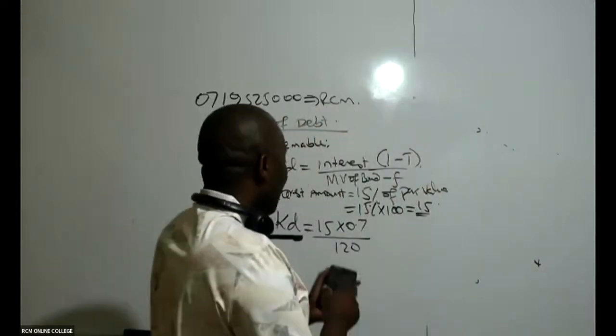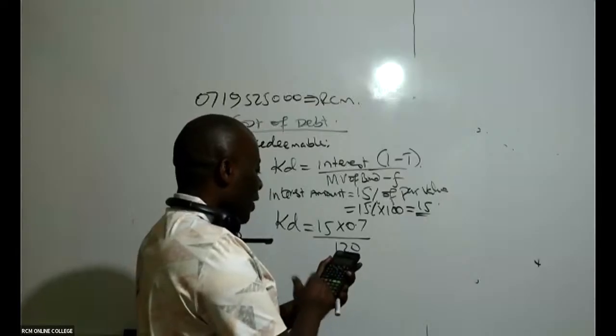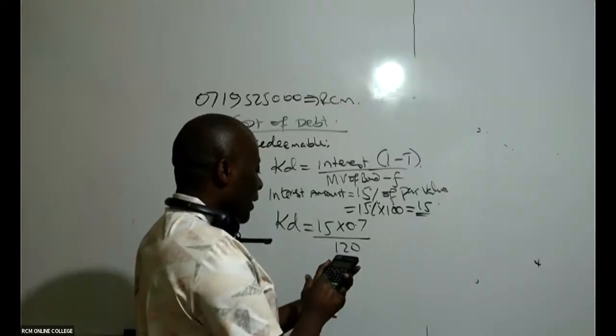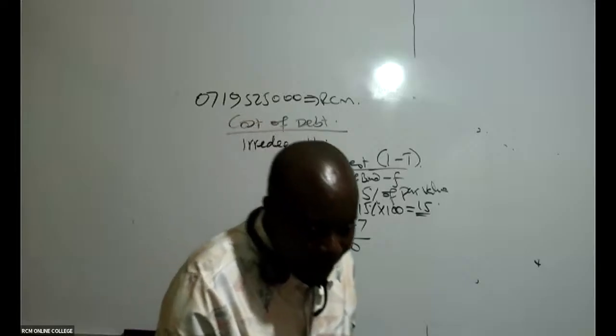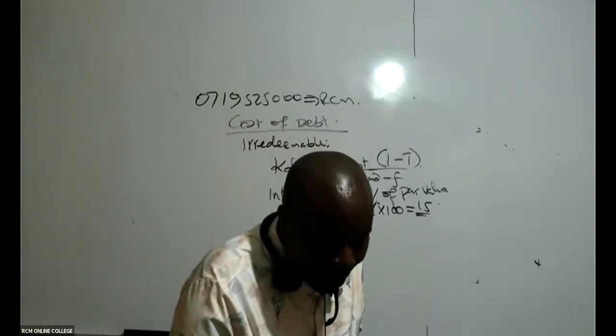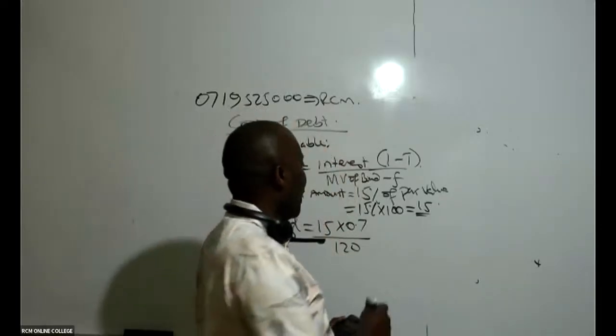So then I pick up my calculator. I say 15 times 0.7 divided by 120. Whatever I get, I say times 100. Then, ladies and gentlemen, I'm at home. What are you guys able to get? Caroline, I don't know how you're getting 9.5, because I'm getting 8.75.